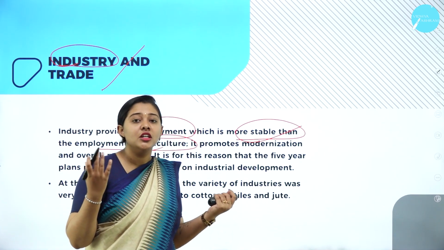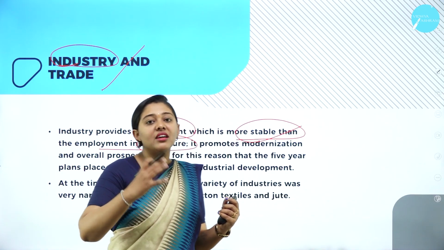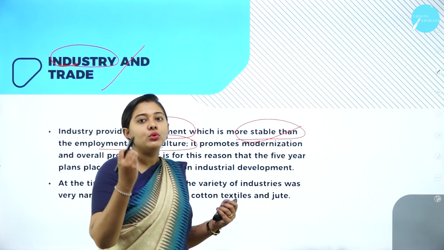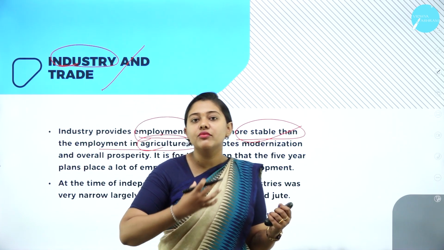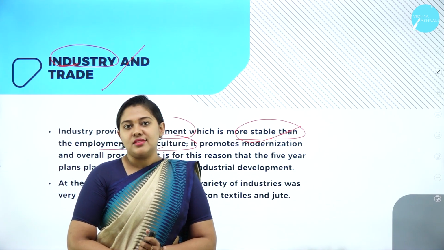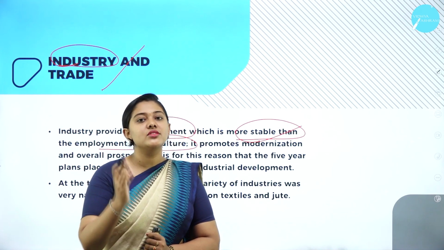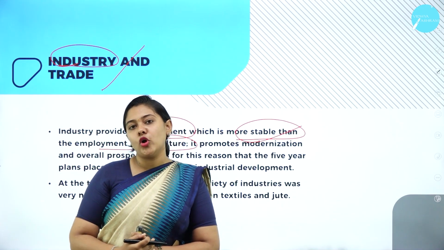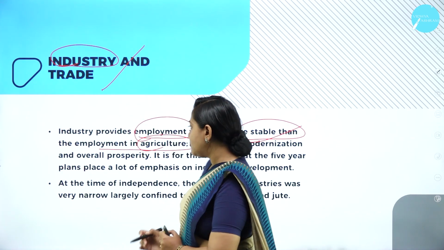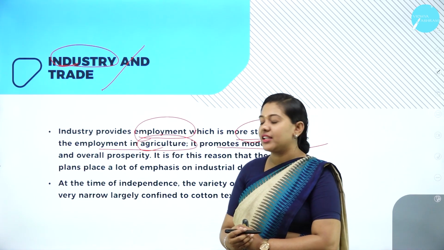The vegetable price, the fruits and the daily requirements, the prices have gone up because there is no rainfall. So we are depending on rainfall. Due to the heat of summer that we couldn't bear, there is a lot of increase in prices. So taking this as an example, during that period industries were giving better employment opportunities. It was more stable than agriculture, and it also provides modernization and overall prosperity.